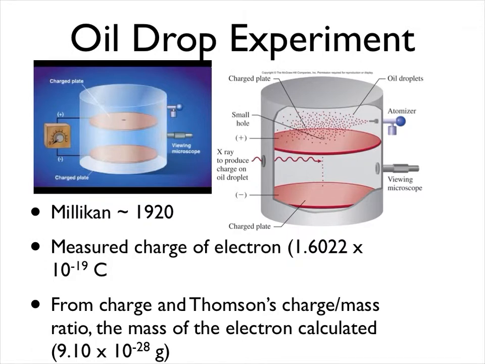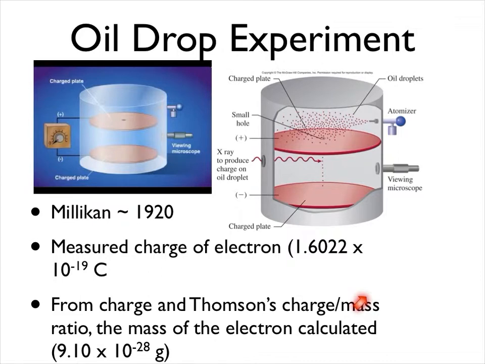The Millikan oil drop experiment, conducted by Robert Millikan in the 1920s, about 20 years after the discovery of the electron, is where we finally get to be able to measure the charge on the electron. And so he measured the charge on the electron to be 1.6 times 10 to the minus 19th coulombs. And knowing the charge to mass ratio, he can calculate the mass of the electron, or about 9 times 10 to the minus 28 grams. So a very, very, very small particle.